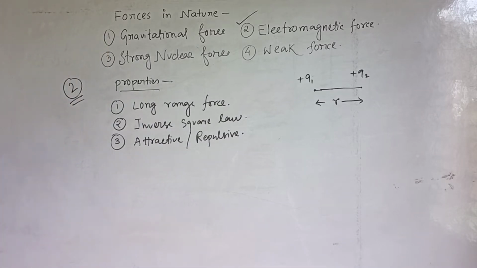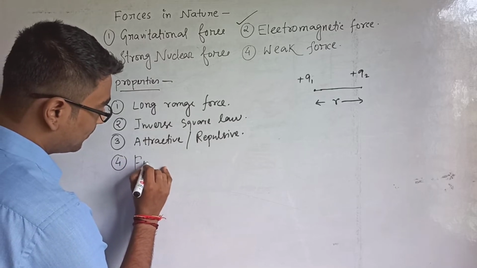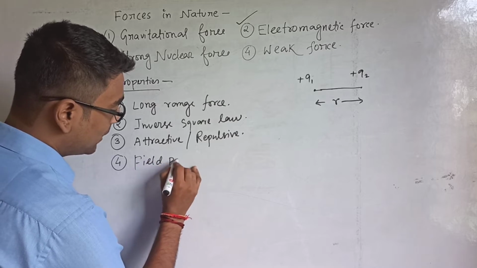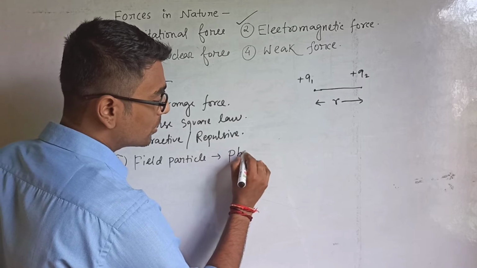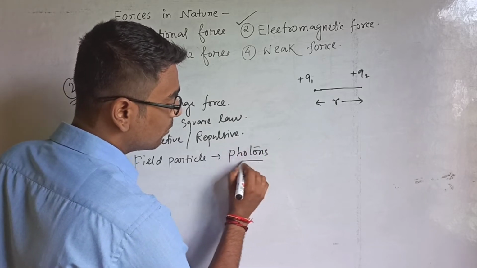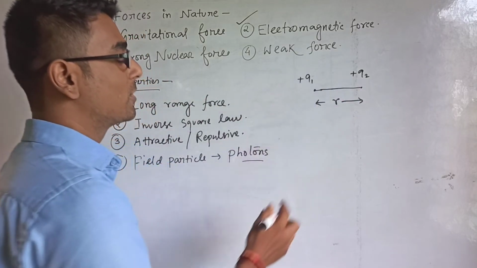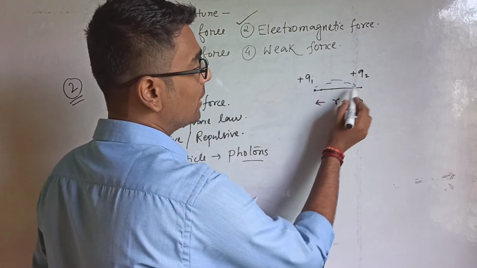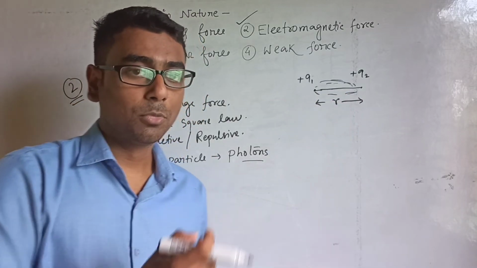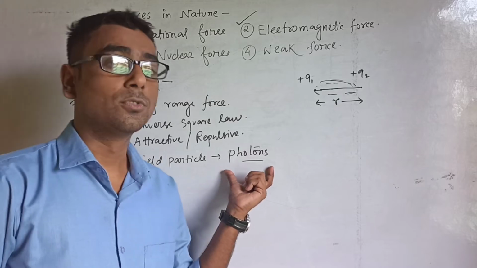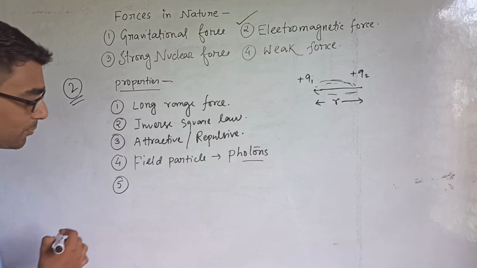Okay. Now the fourth point is the field particle. The field particle here is named as photons. That means there exists the electromagnetic force. That means here something is there, and that something which carries or interacts between both the charges is photons.